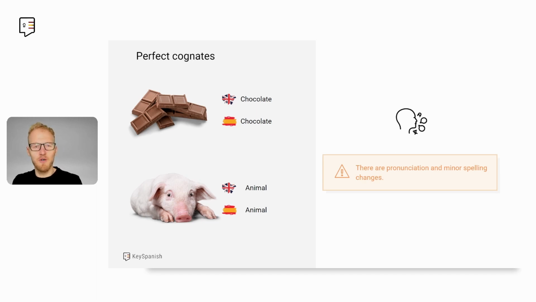For example, the word professor, it's in Spanish profesor, but in English you have two S's. In Spanish this is not the case. You never have two S's. That does not exist. So you will have one S. So there are very minor spelling changes, but overall they are identical words.